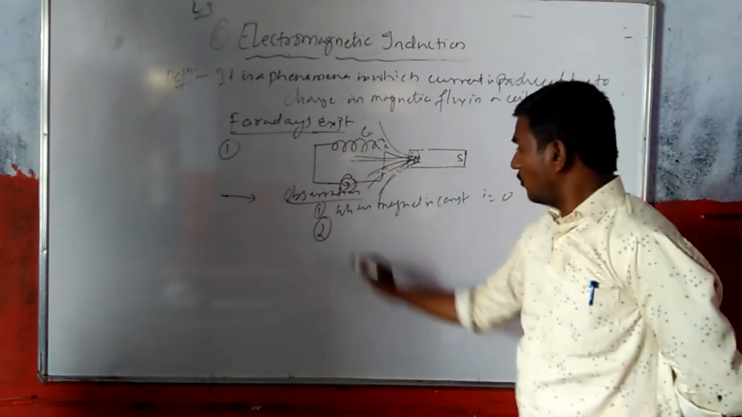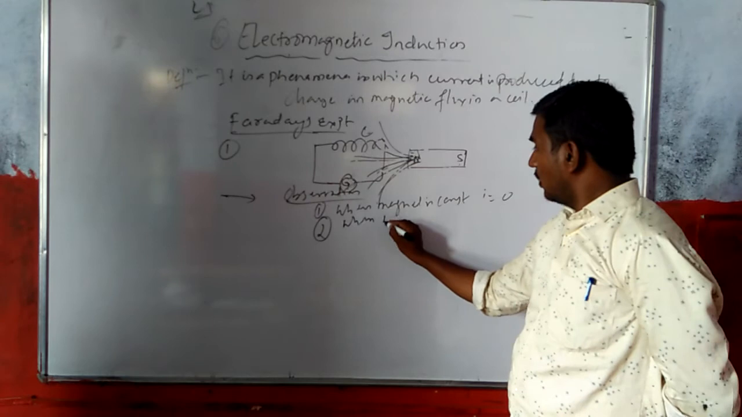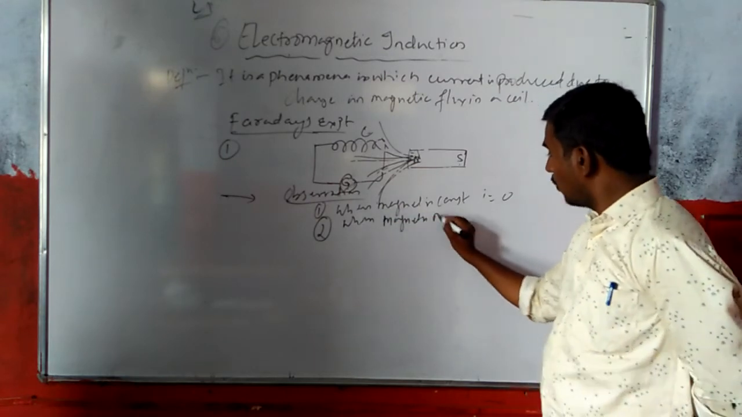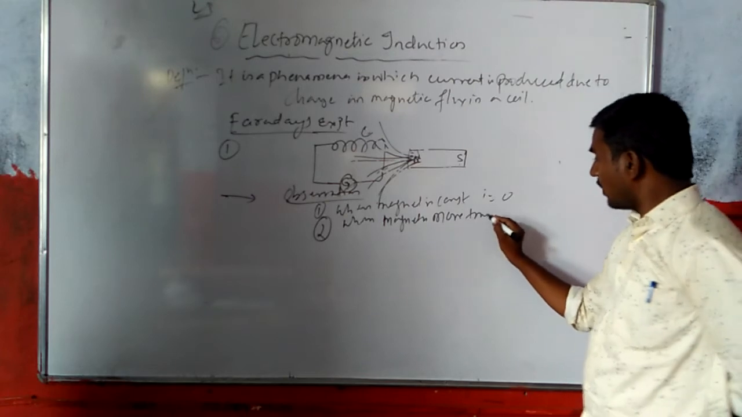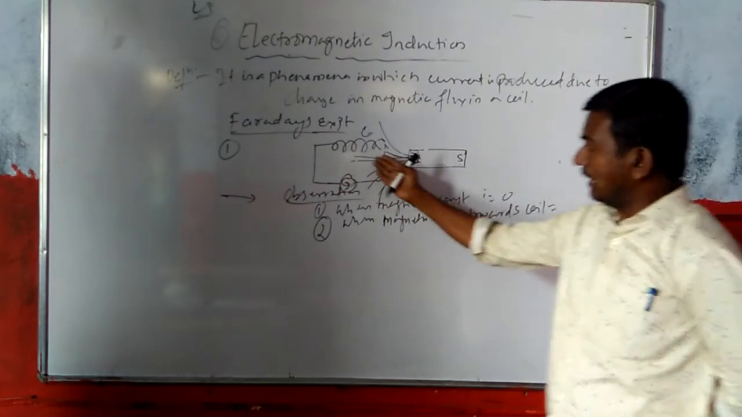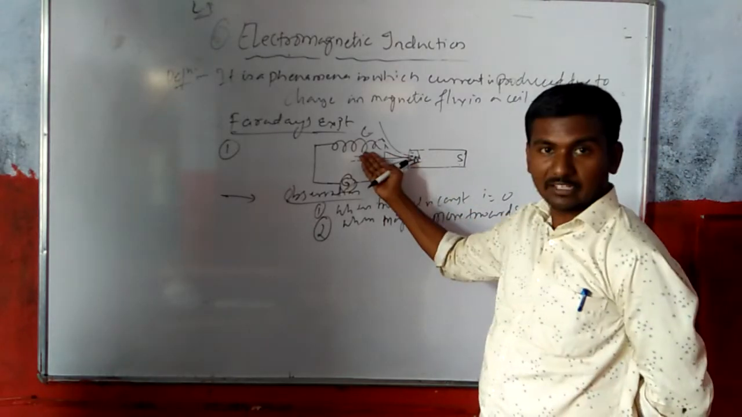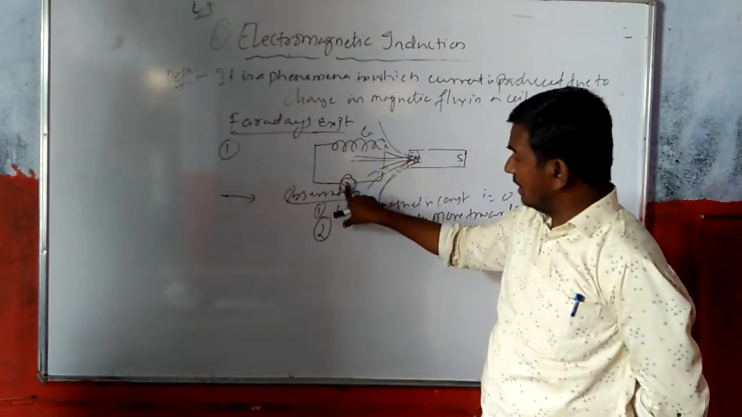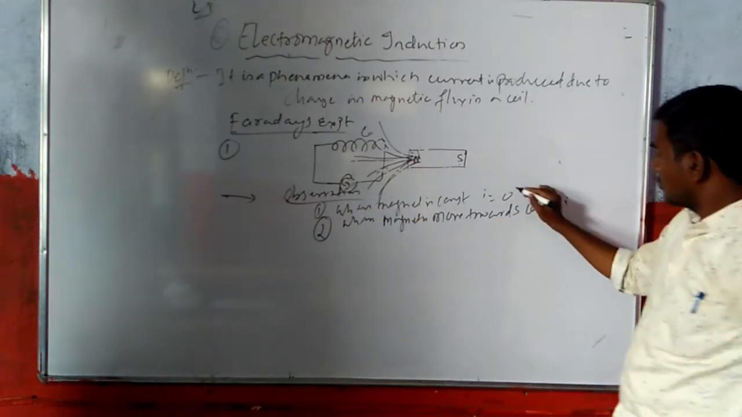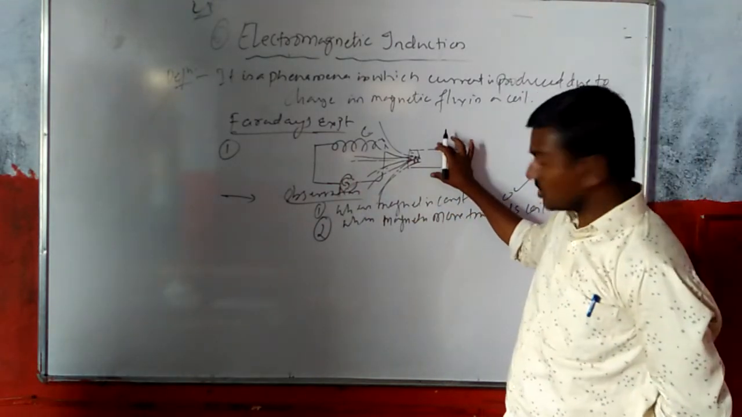So second, when the magnet is moved towards the coil. When the magnet comes towards the coil here, what will it do? There is a maximum deflection. So current will be maximum. There is I. So zero current when it is at a constant rate.